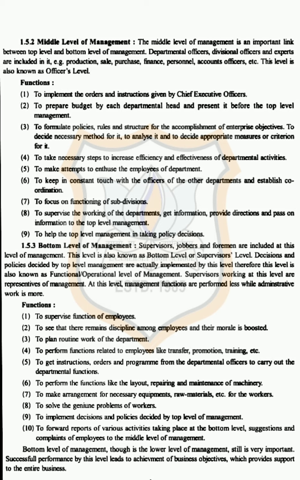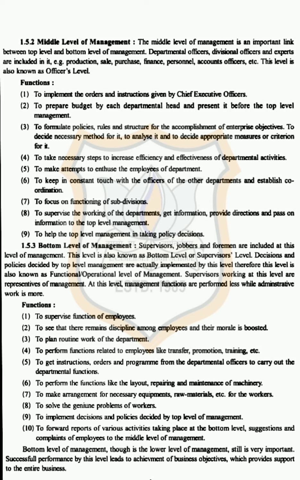Fifth point, to get the instructions, orders, and programs for the departmental officers to carry out departmental functions. So, the bottom level manager gets orders and instructions, everything, from middle level management, and they have to work accordingly to achieve the goals of the department. Sixth point, to perform the functions like layout, repairing, and maintenance of machinery. Bottom level managers have to timely maintain the machines, and if any repair work is needed, it is also done by bottom level management.